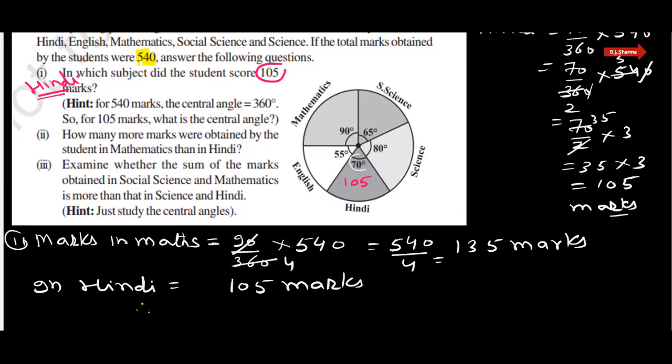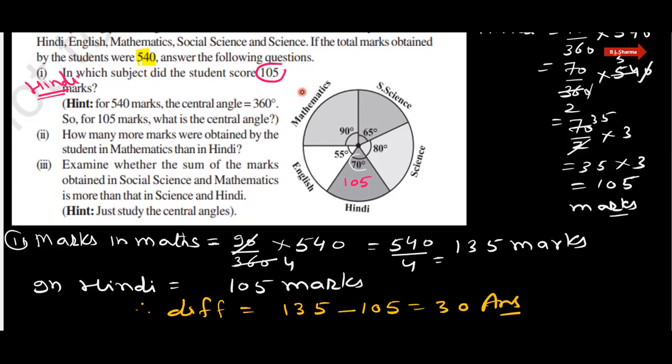Therefore, difference of marks, that is 135 in mathematics, 105 in Hindi, so difference is 30. So how many more marks were obtained by the student in mathematics than in Hindi? So we can say that 30 is the answer. 30 more marks obtained by the student in mathematics than Hindi.